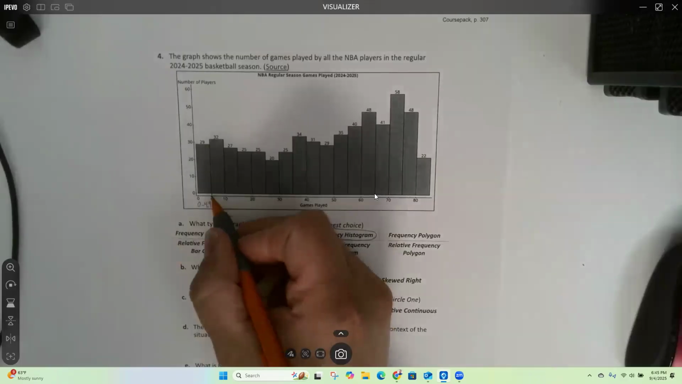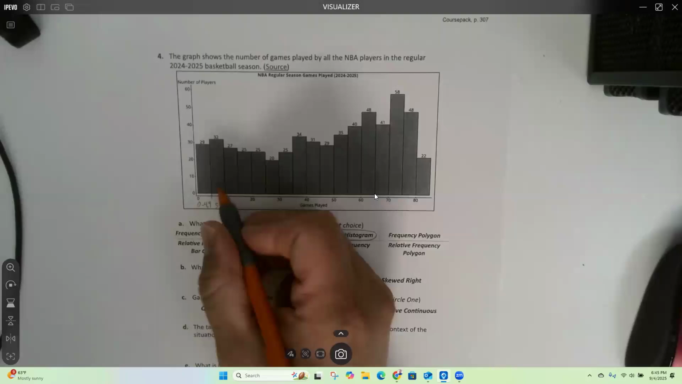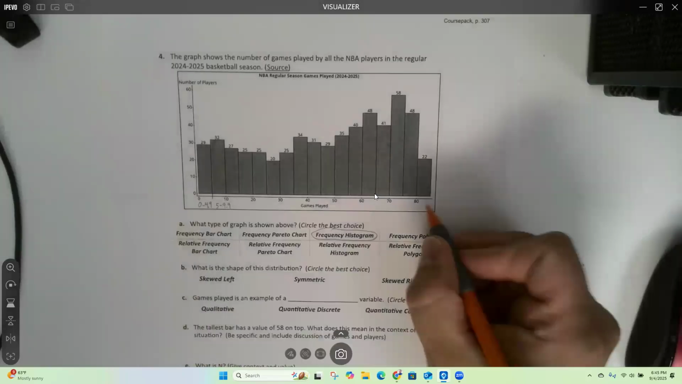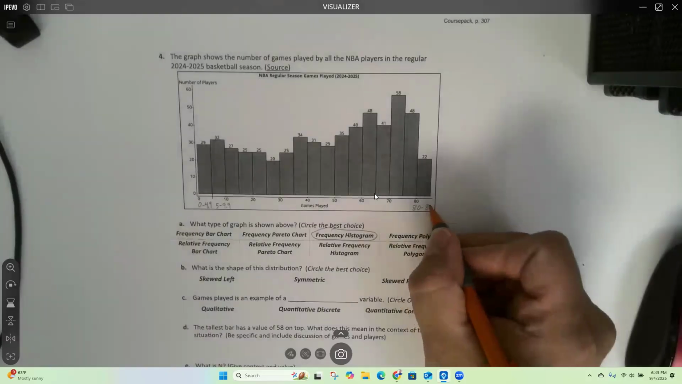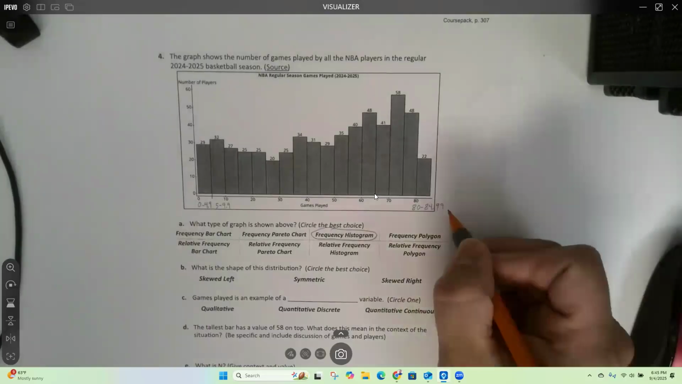If I played exactly 5 games, would I be in this bar or this bar? Well, the second bar is from 5 up to 9.9. Okay, so if I played exactly 5, I'd be in this second bar right here. Okay, so all the way out here, this one is going from 80 to 84.9 or 84.99. Okay, but it doesn't go all the way up to 85.